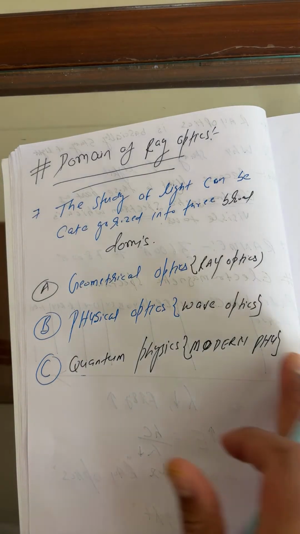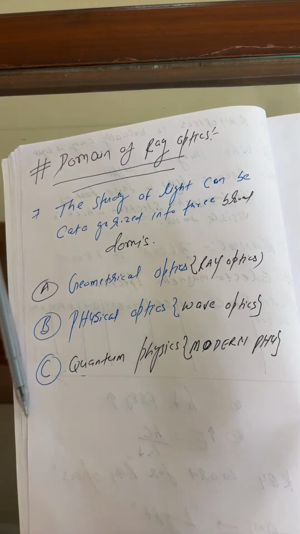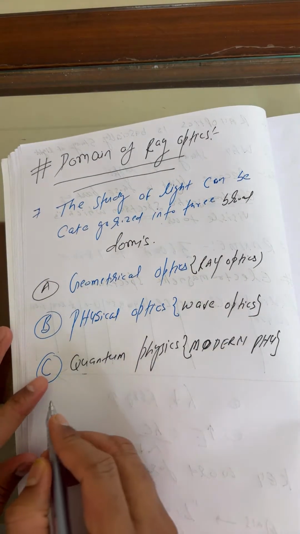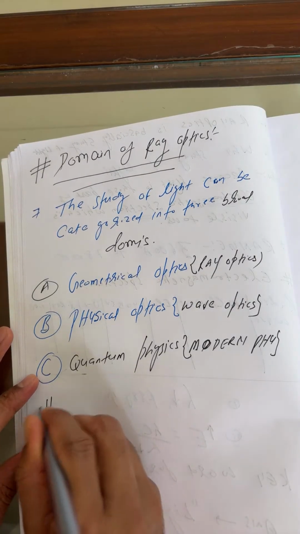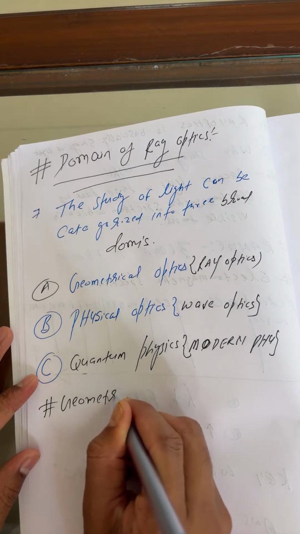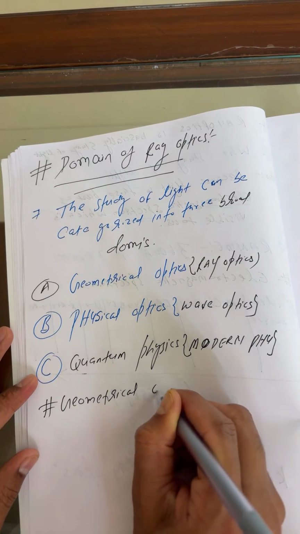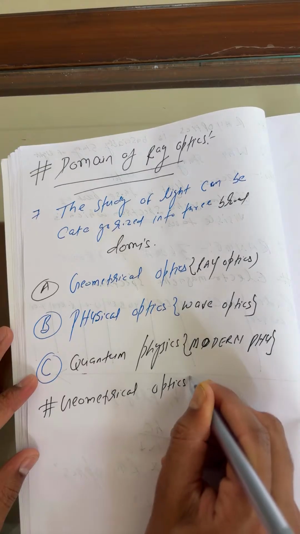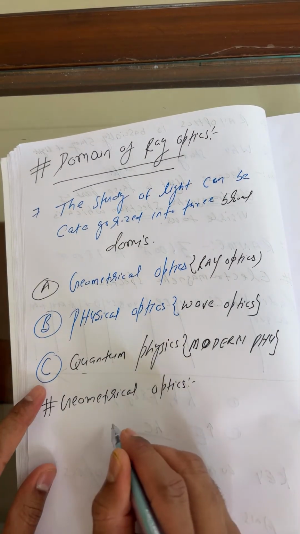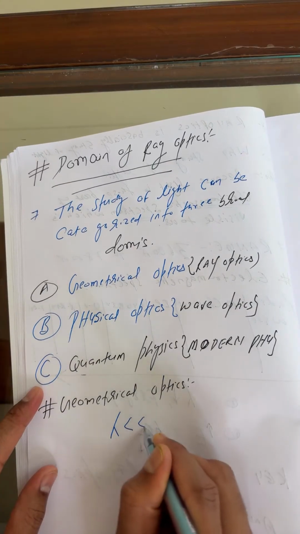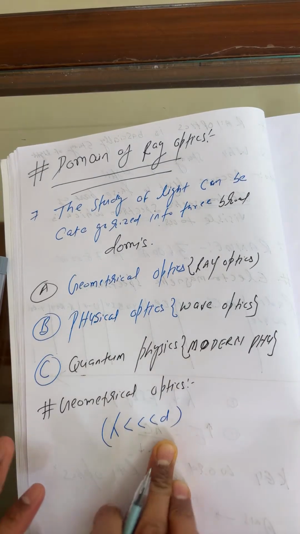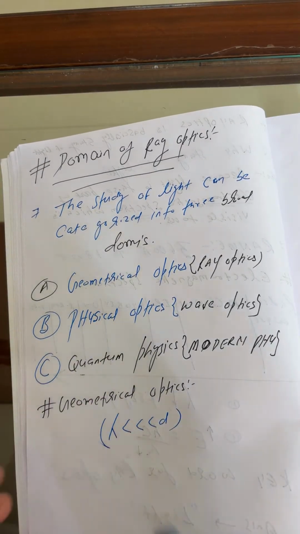Now I'm going to discuss what geometrical optics is. In geometrical optics, the wavelength of light is very much less with respect to the size of the obstacle.